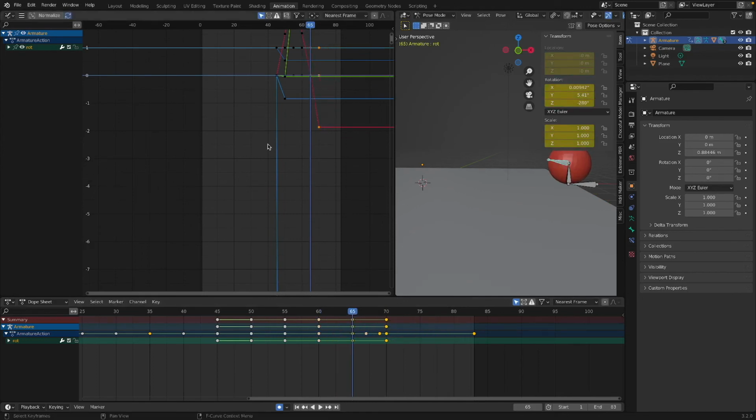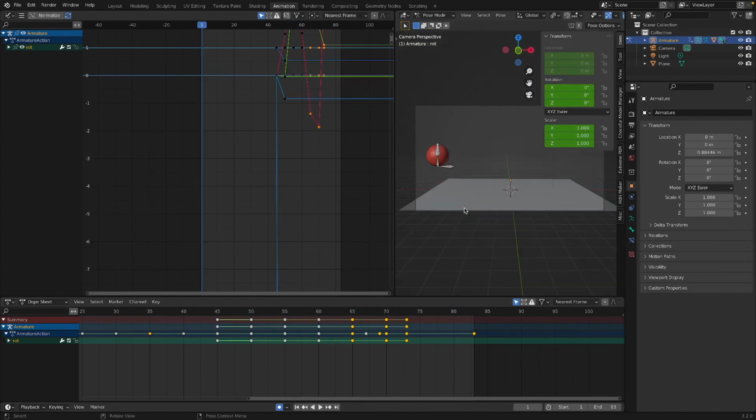Rotate. Play. Let's go into camera view. And now it's rotating. But you see how that's just adding something? Let's go here.